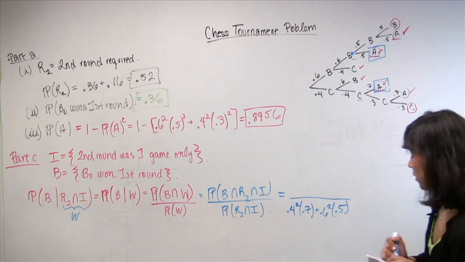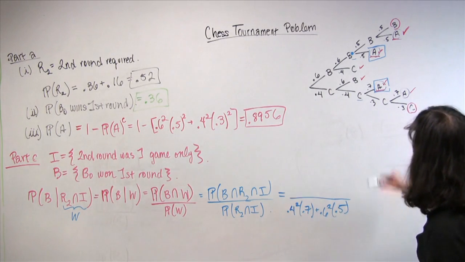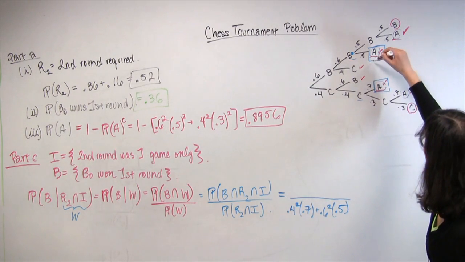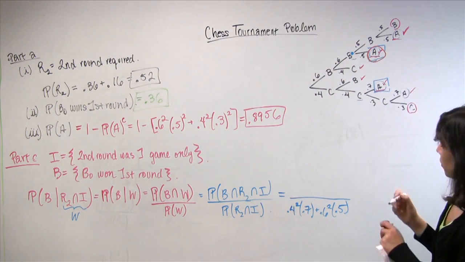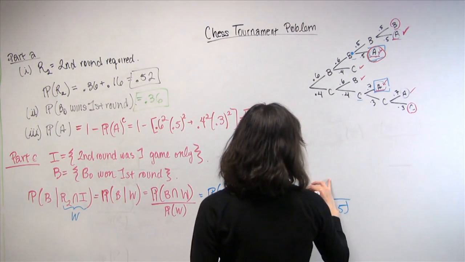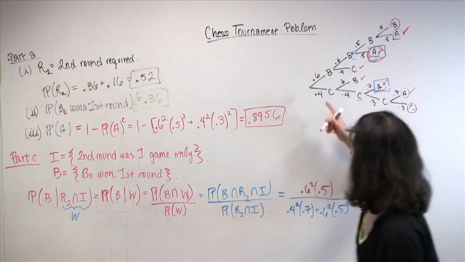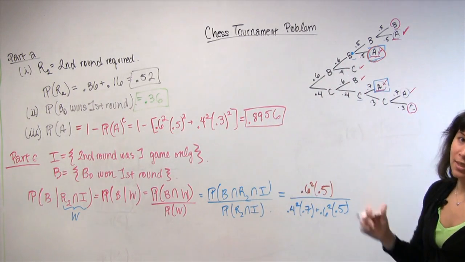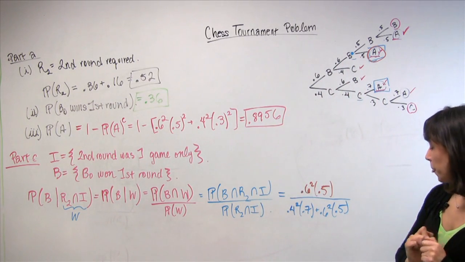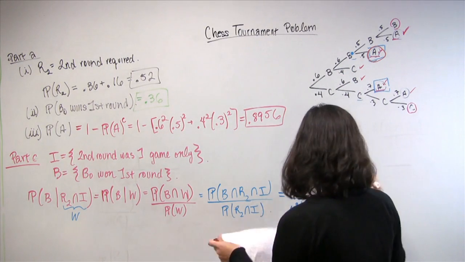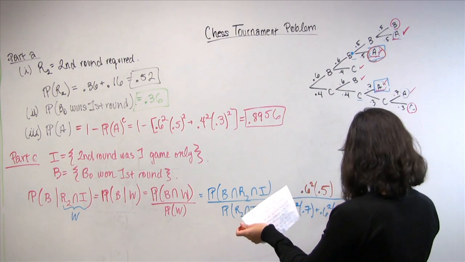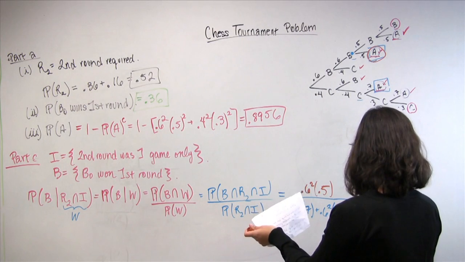Let's use a different color. Let's see, maybe this one. But here, Bo did win the first round. So we're going to get 0.6 squared times 0.5, and I got that, of course, just by multiplying the probabilities along the right branches. And this, if you're curious, comes out to be about 0.6164.